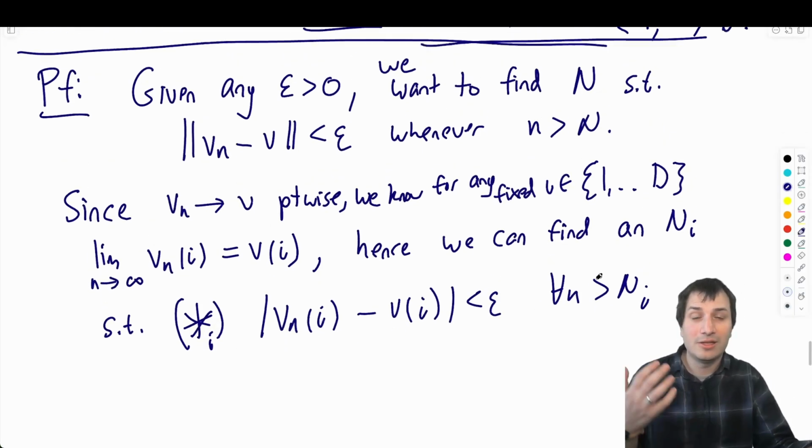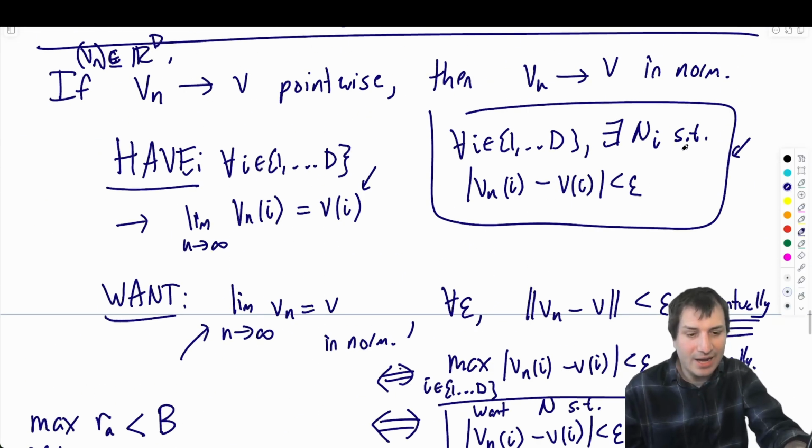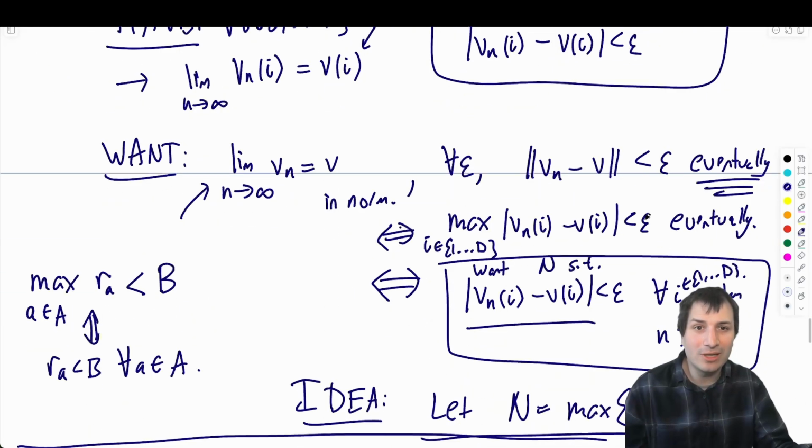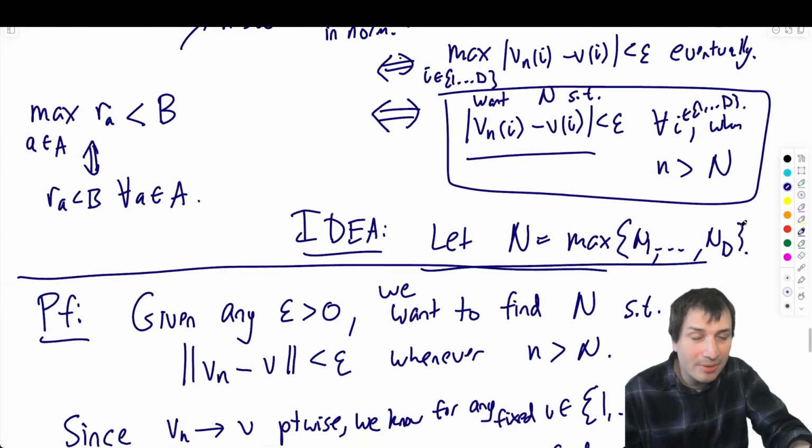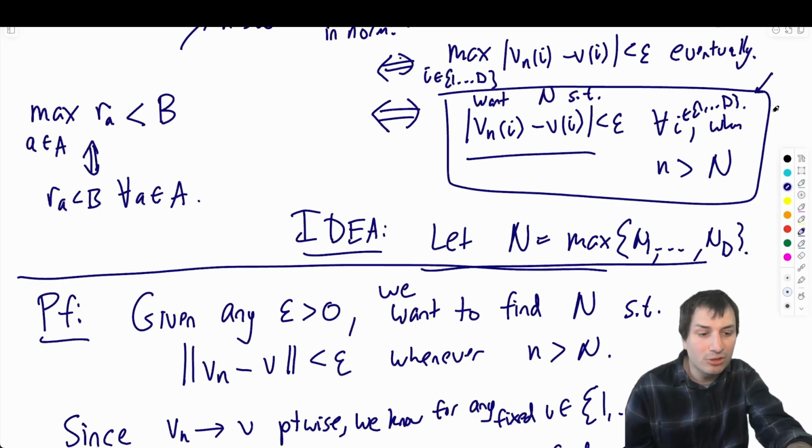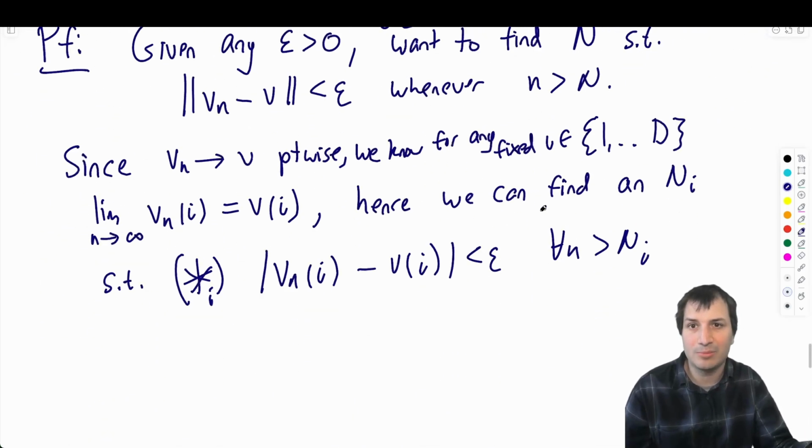Okay, here we go. We've set up this thing. We've got the Ni's, this holds, and now I'm doing the idea that I had, which is to take the maximum, and when I take the maximum, this will be true, and then I will write out what this is and explain why that is the thing we wanted. Okay, that'll be the proof.